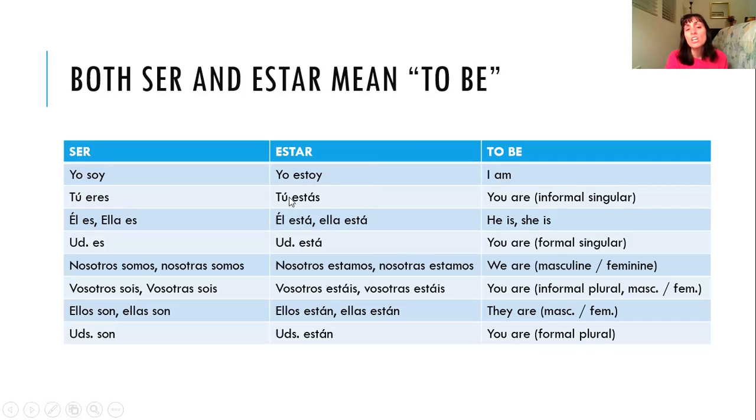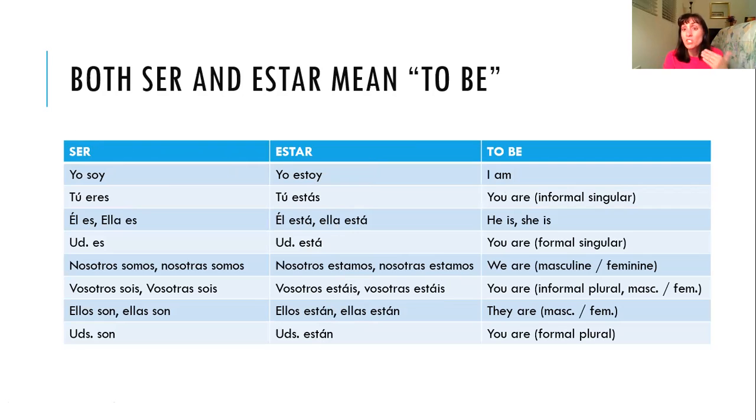Yo estoy, tú estás, él está, ella está, usted está, nosotros estamos, nosotras estamos, vosotros estáis, vosotras estáis, ellos están, ellas están, ustedes están. Okay, so if you want to say I am in Spanish, you have to know, is it yo soy or yo estoy? It depends on the sentence. It depends whether you're talking about traits or whether you're talking about states of being.